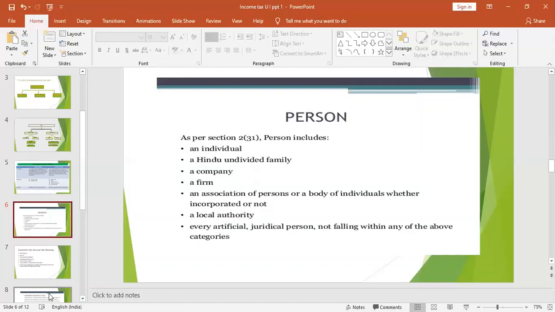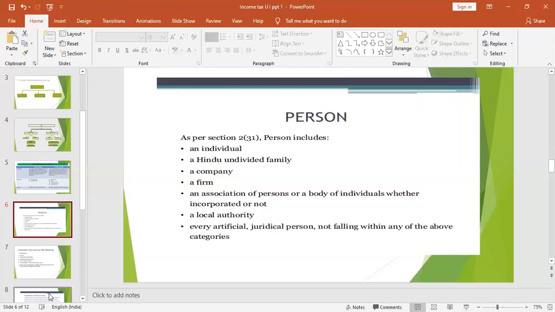Then a Hindu undivided family. A Hindu undivided family consists of persons who have descended from a common ancestor. For example, Mr. X, Mrs. X and their children have an ancestral property. They are receiving rent from the ancestral property. Who will pay the tax? Mr. X, Mrs. X and the children, all together they are called a Hindu undivided family.